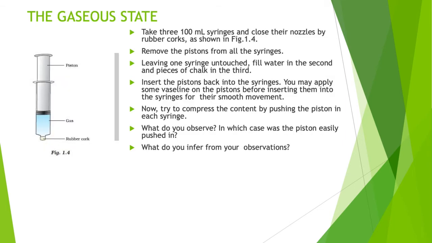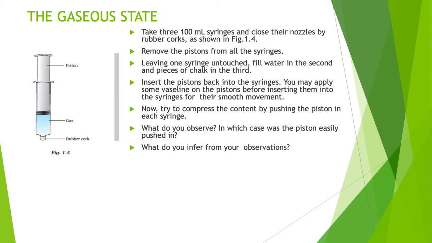Now the gaseous state, that is the last one. You can see it here. One syringe-like structure is here, and it is closed with a rubber cork because the gas is already there, and on the upper portion there is one piston. So take a 100 ml syringe and close its nozzle with a rubber cork, and then remove the piston from the syringe. Leave one syringe untouched, fill water in the second and a piece of chalk in the third.